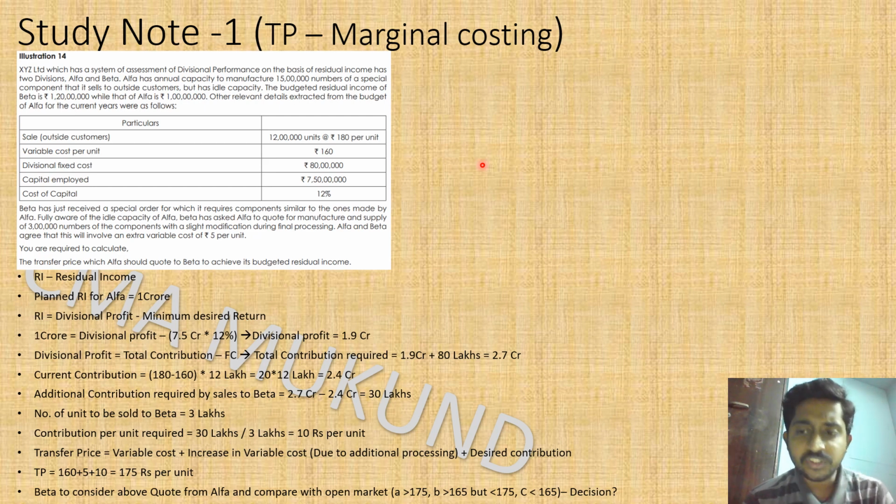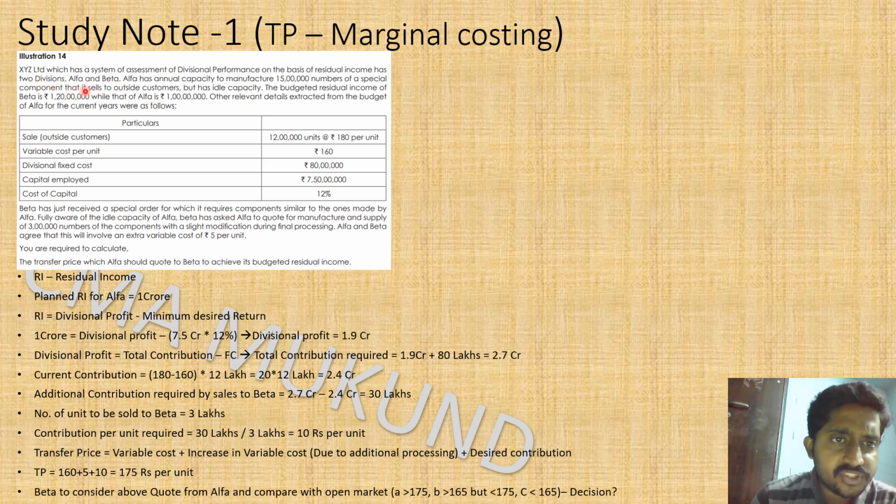So cost is a portion of a price, and over and above that, the margin or the contribution or the profit or the returns that are expected by the company is added to that, and the price is created. So the costing, which is the most innate part of the price, may be a full cost, may be absorption cost, may be an opportunity cost. We saw some examples in our previous videos. Let us continue this problem, and this problem is based on the marginal costing philosophy. Let me go through the question.